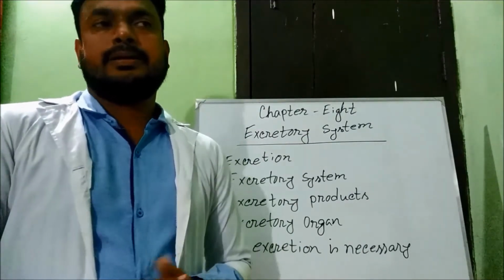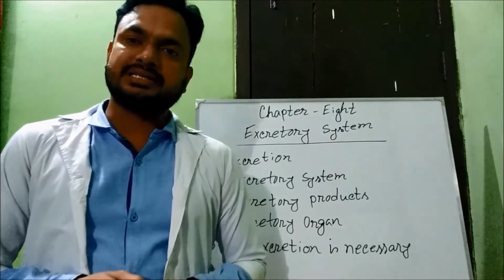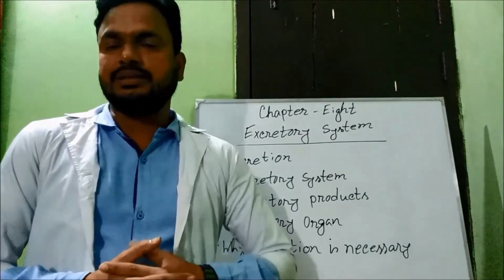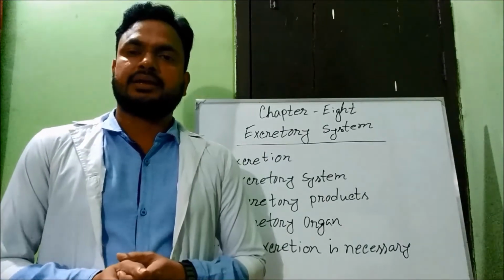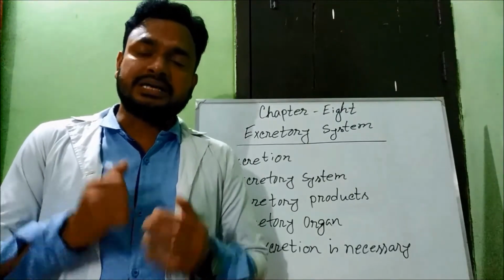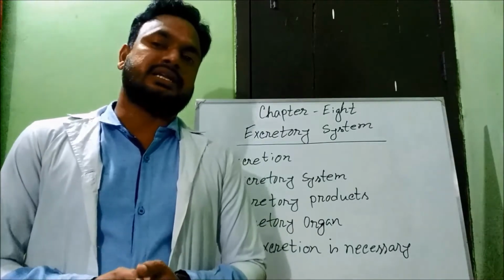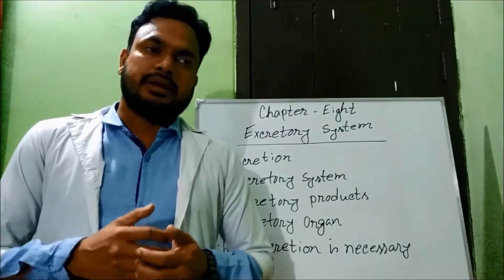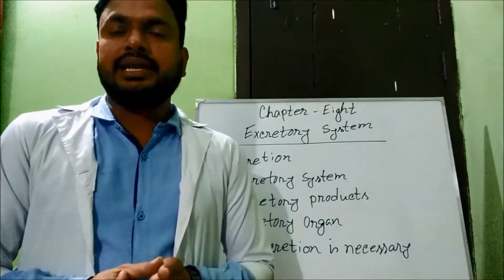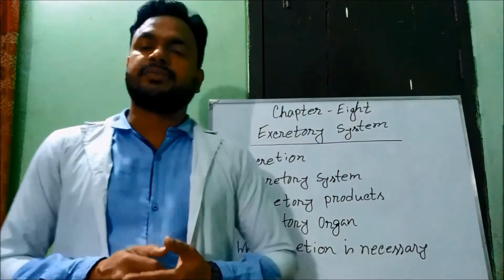Excessive intake of proteins increases the acidity of urine. Fruits and vegetables generally make urine alkaline. That means if you intake much protein, acidic urine will be produced, and if you intake much fruits and vegetables, then alkaline urine will be produced. Excretory organ.